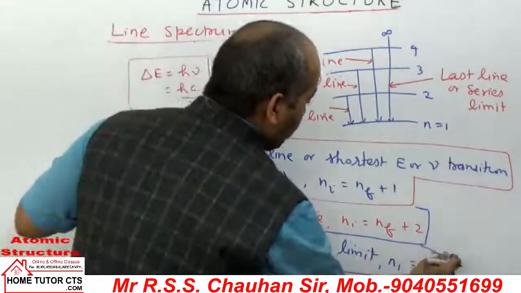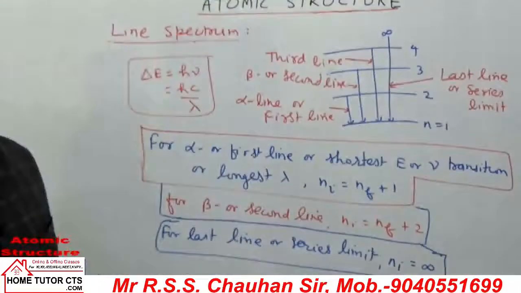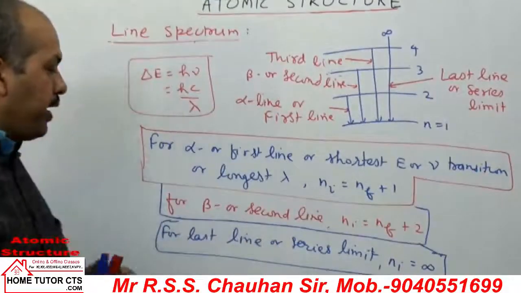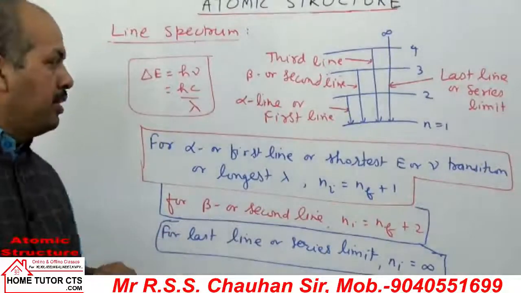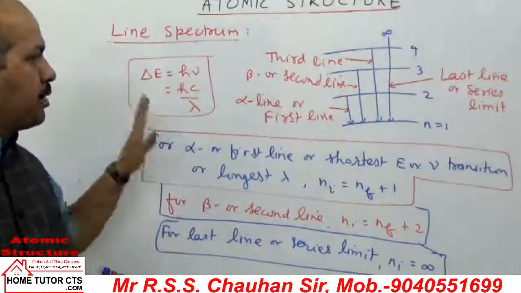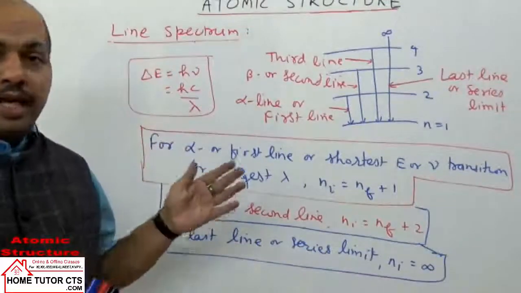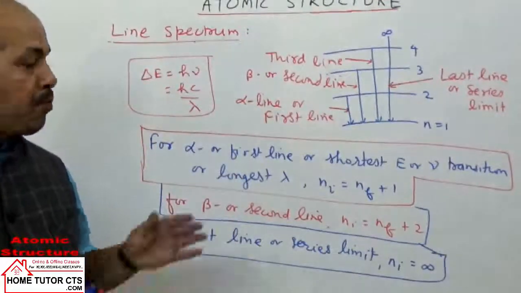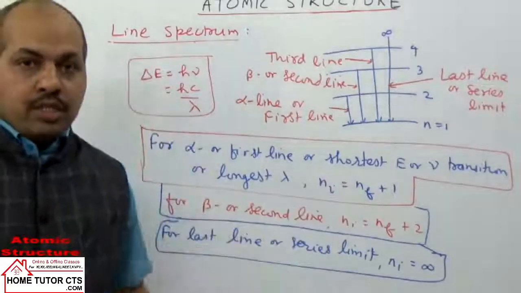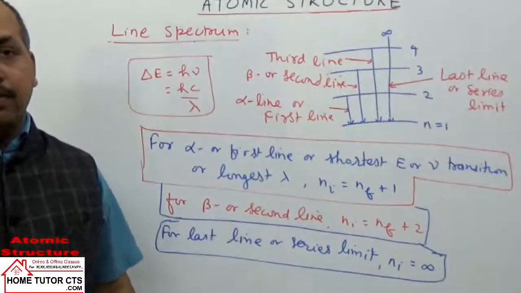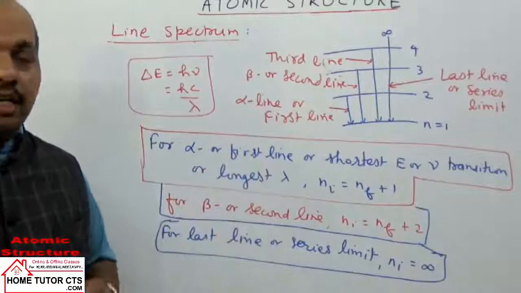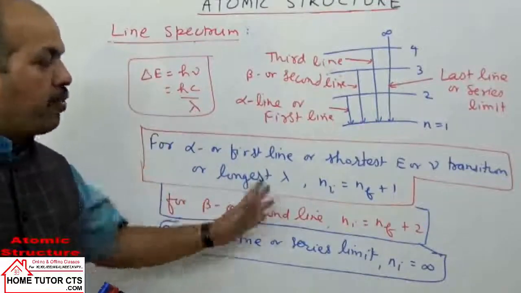When the question uses terms like alpha line, first line, second line, beta line, series limit line, for each series the value of Nf is fixed. Only Ni is variable, so you have to decide the Ni value.